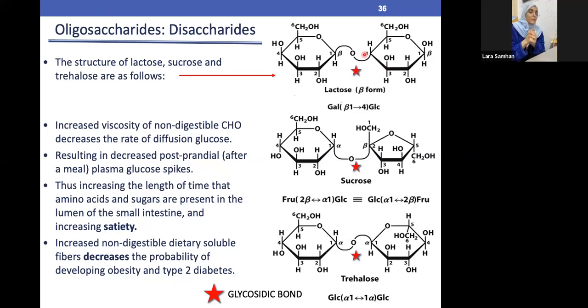Let's practice more and move to the second example. Now they will give you just a figure like this, and they will tell you what it is. Is it, for example, this thing, or is it something else? So you will first get oriented to the ring structure. For example, we have this as the anomeric carbon, so it's carbon number 1. We're going to count 1, 2, 3, 4, 5, 6. Same goes for the structure.